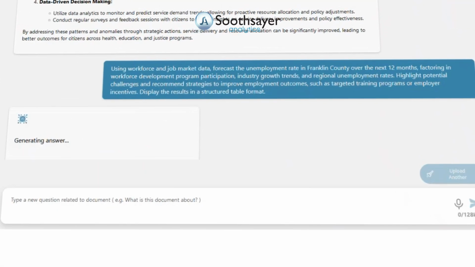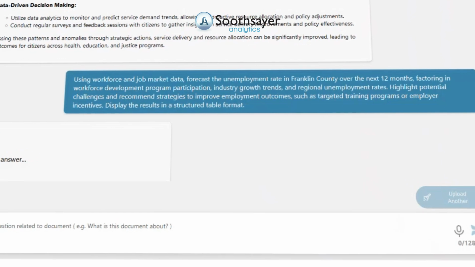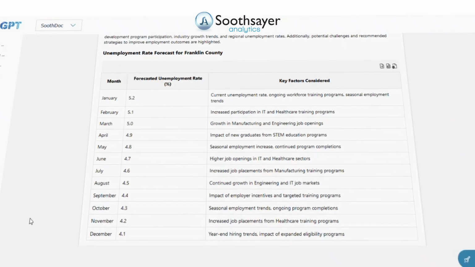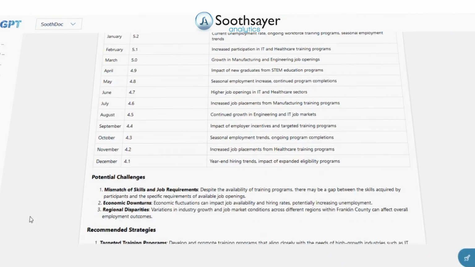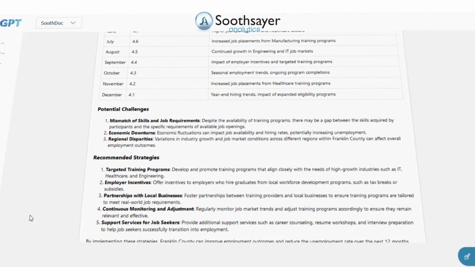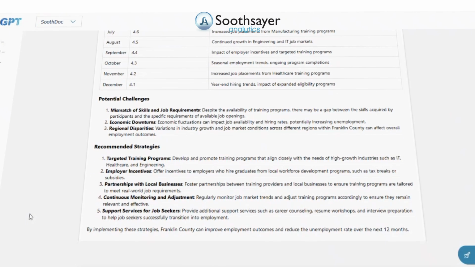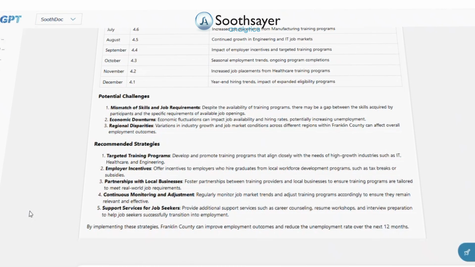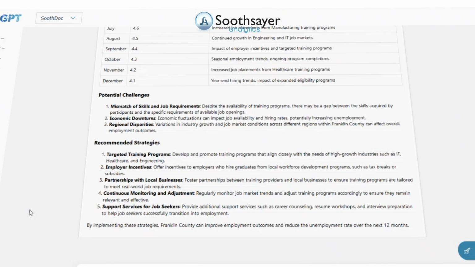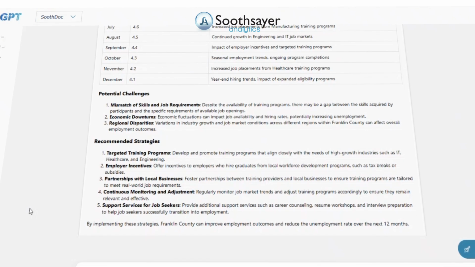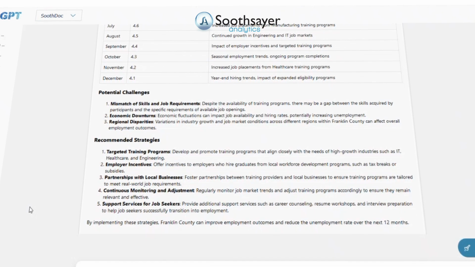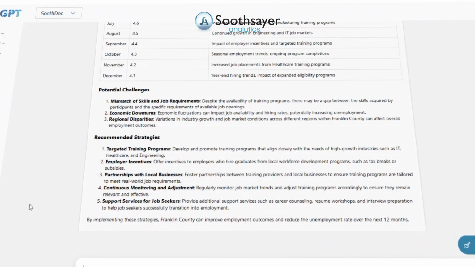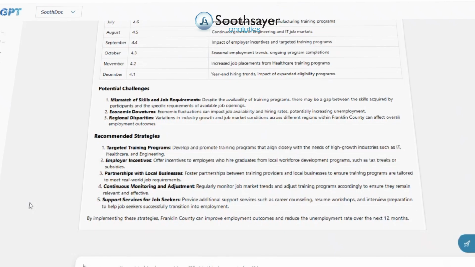Now, using workforce and job market data, let's forecast the unemployment rate in Franklin County over the next 12 months, factoring in workforce development program participation, industry growth trends, and regional unemployment rates. Let's also highlight potential challenges and recommend strategies to improve employment outcomes, such as targeted training programs or employer incentives. This demonstrates how SoothGPT leverages predictive analytics to forecast trends and provide actionable strategies for addressing workforce challenges and supporting